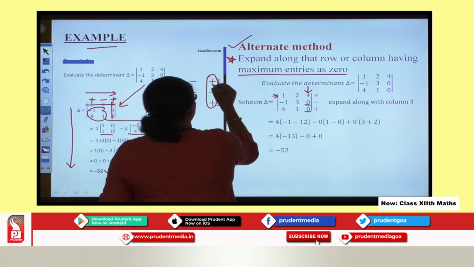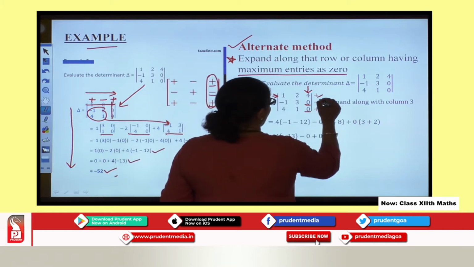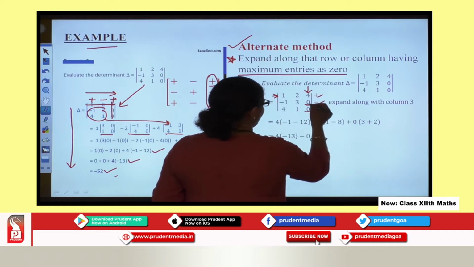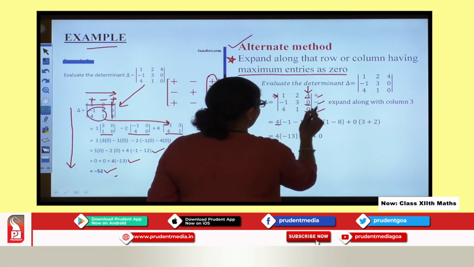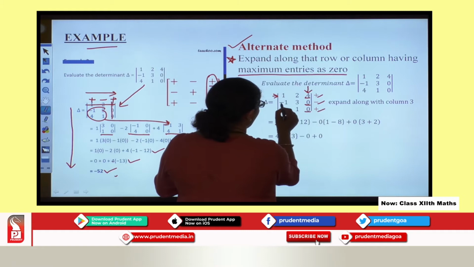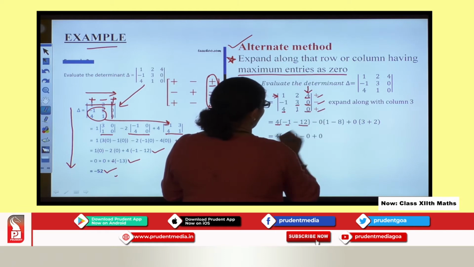You can see here it's plus minus plus. When I expand, you can see 4 as it is I take. I will delete this. What I will get here, minus 1 into 1, that is minus 1, minus of 4 3s are 12. So I get this.